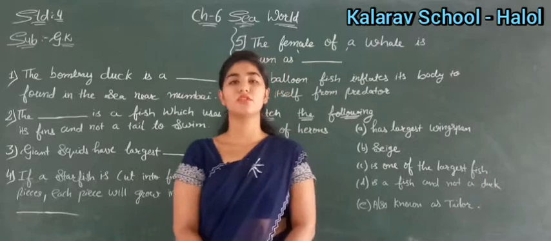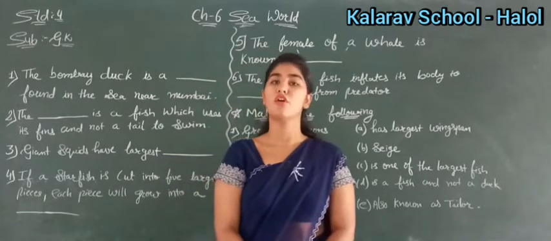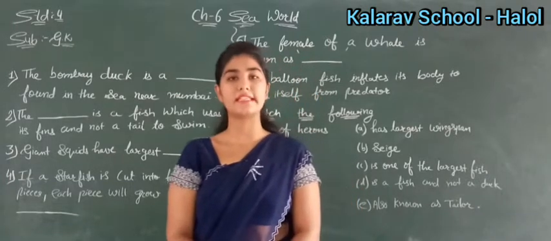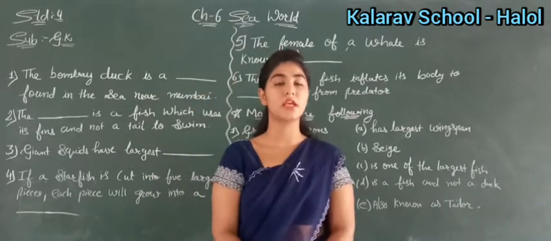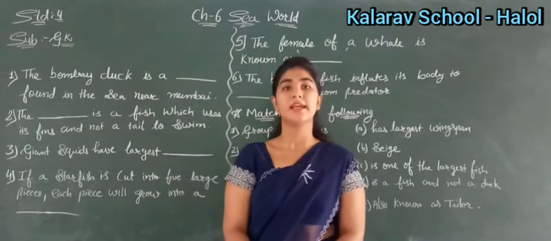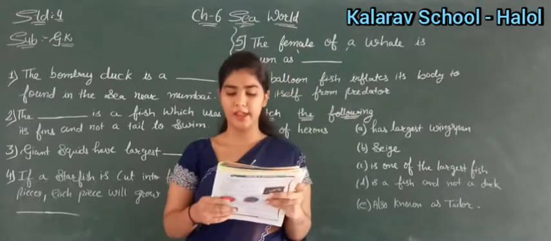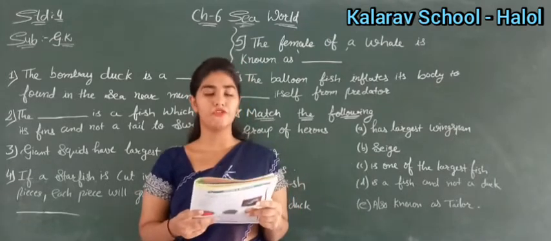Okay, so today we are going to study subject GK of class 4. In the last lecture we have studied about insects and birds. Yes, chapter number 5 was different insects and different birds. Now chapter number 6, it is about sea world, insects of sea world, fish. So here we are going to study about sea world.